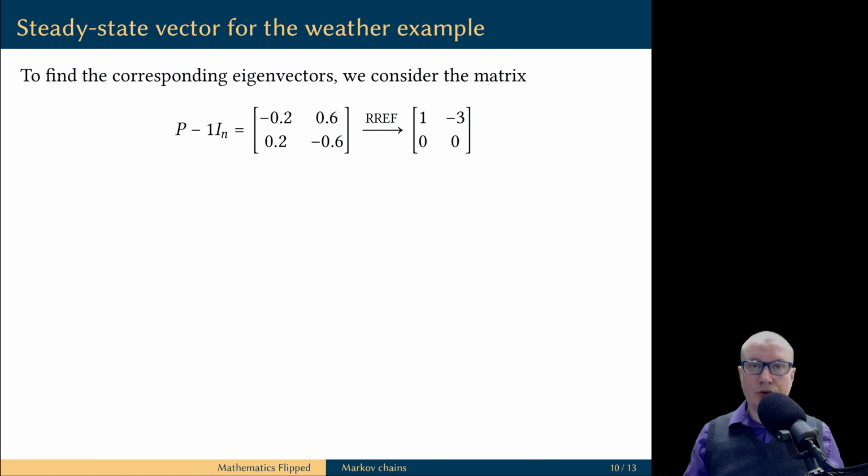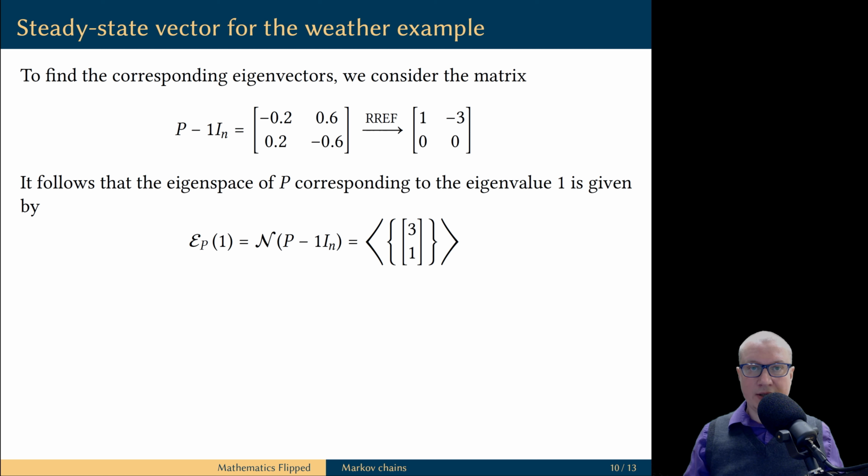We find the reduced row echelon form of this matrix, and the eigenspace of the matrix P corresponding to the eigenvalue 1 is the null space of this matrix. From the reduced row echelon form, we see that we have one free variable, and therefore the null space can be described as a span of a single non-zero vector. You may want to check out this video, which explains how to find the basis for the null space.